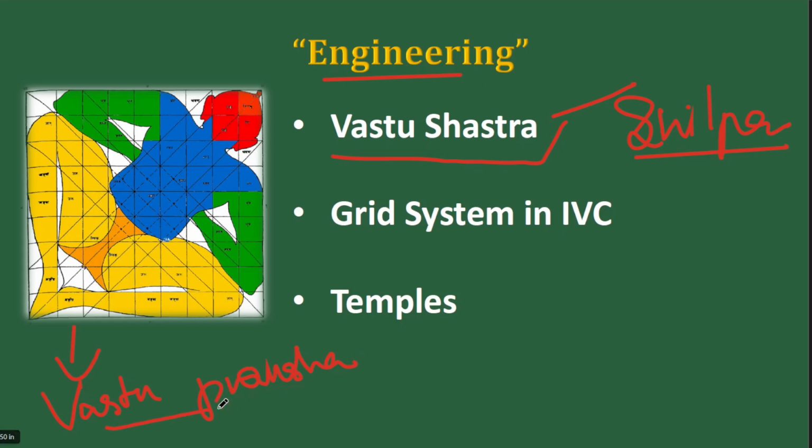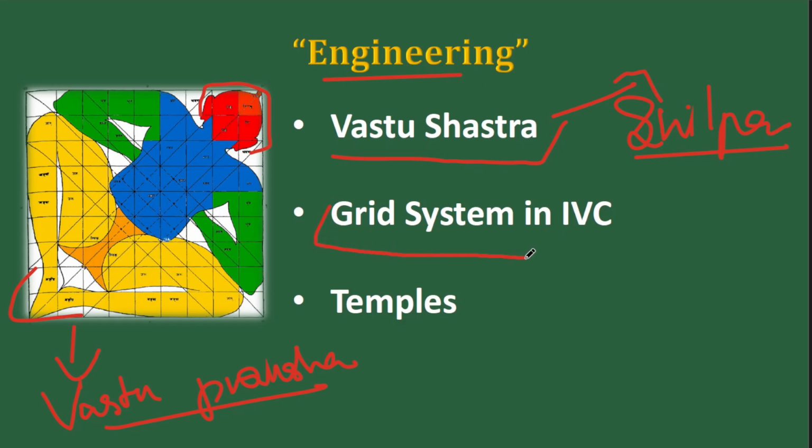The concept is Vastu Purusha is lying down in the ground. So when you construct a house, you have to be conscious of the head, the tail, that is the legs, the hands. So construction is planned according to the position of Vastu Purusha. That's Vastu Shastra. So that's something indigenous to Indian system.